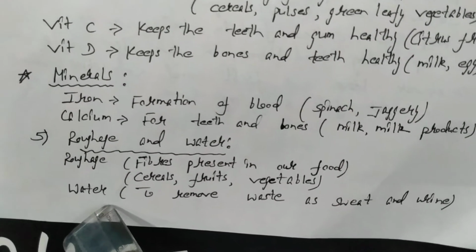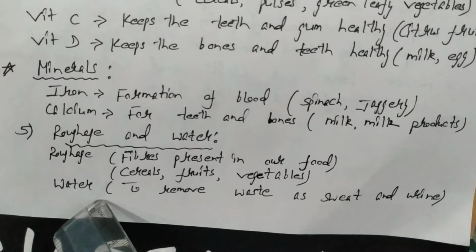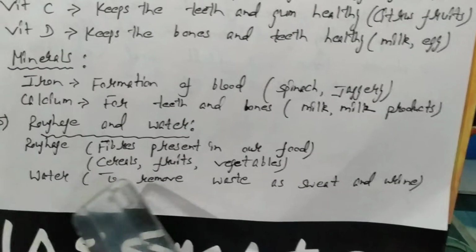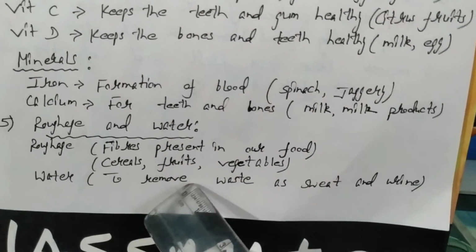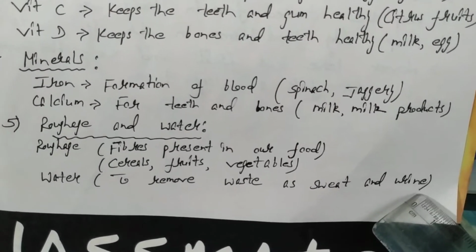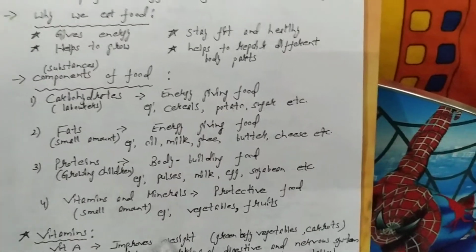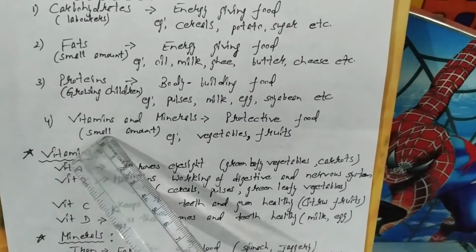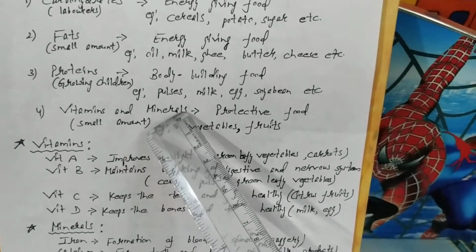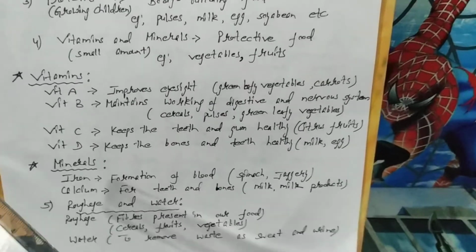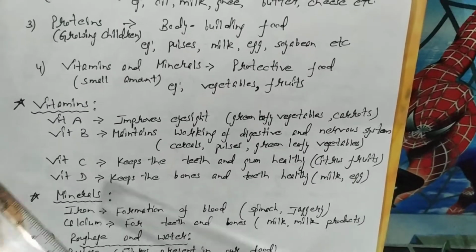And water, as you know, you should drink minimum 8 to 10 glasses of water daily. It is required to remove the waste from our body as sweat and urine. So these are the main components of food. Now, as I told you about vitamins and minerals, there are a variety of vitamins and minerals. I'll discuss with you one by one.